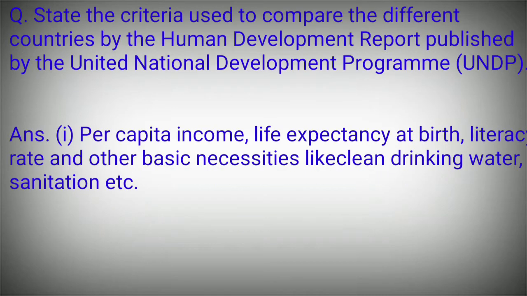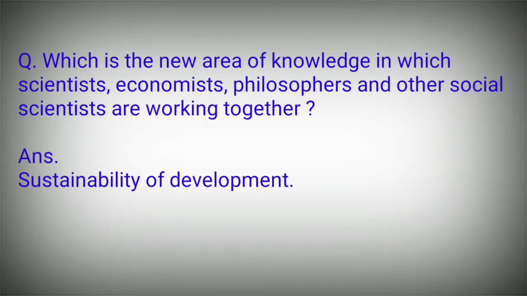State the criteria used to compare the different countries by the Human Development Report published by the United Nations Development Programme, UNDP. Per capita income, life expectancy at birth, literacy rate, and other basic necessities like clean drinking water, sanitation, etc. Sustainability of development is the new area of knowledge in which scientists, economists, philosophers, and other social scientists are working together.